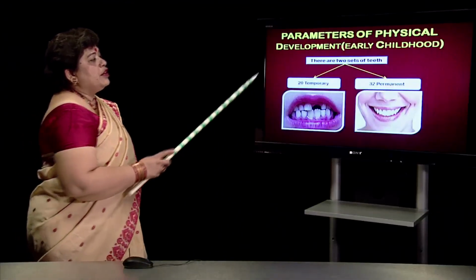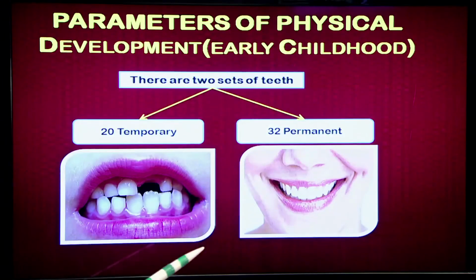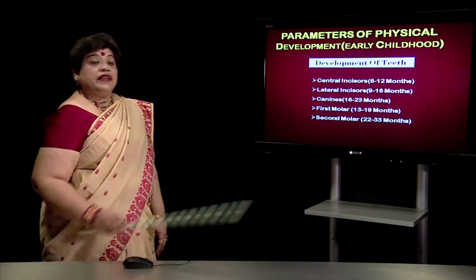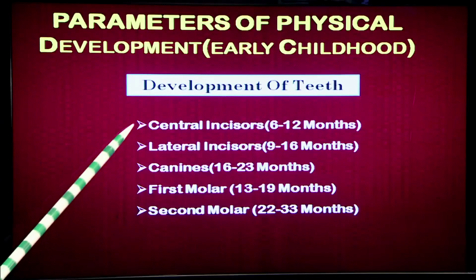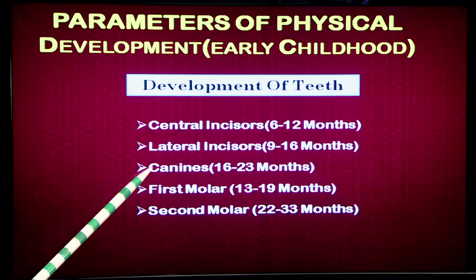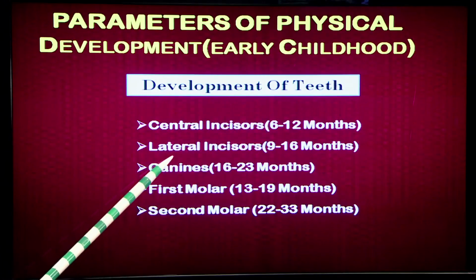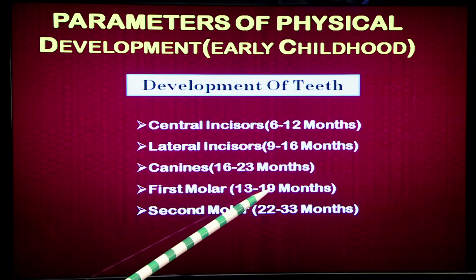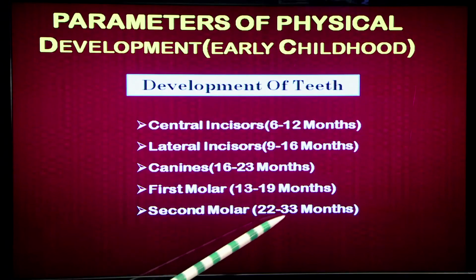Another important parameter of development is the development of teeth. In the beginning, a child has 20 temporary teeth, which are also called milk teeth, and they get replaced by a permanent set. Finally, an adult has 32 permanent teeth. The development of teeth takes place in a particular order. First the central incisors come at the age of 6 to 12 months, lateral incisors from 9 to 16 months, canines from 16 to 23 months, first molar from 13 to 19 months, second molar 22 to 33 months.